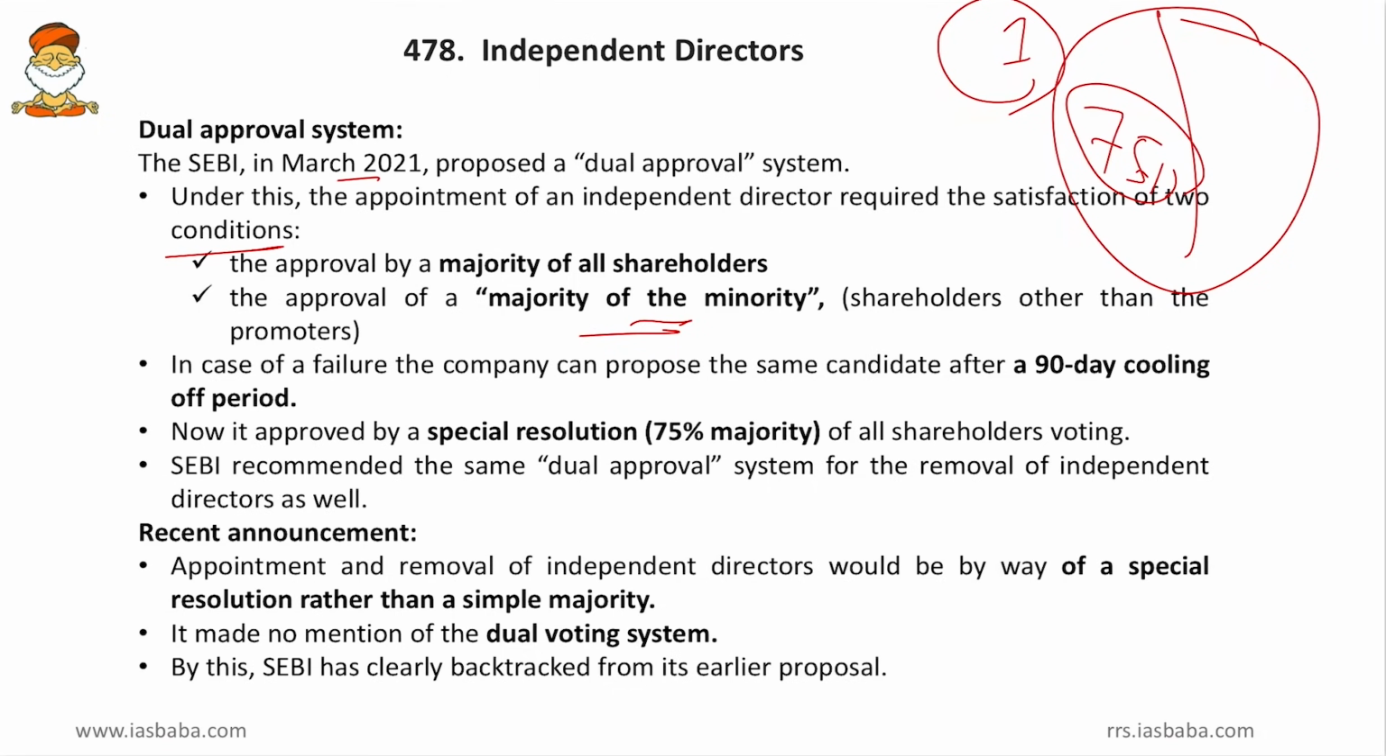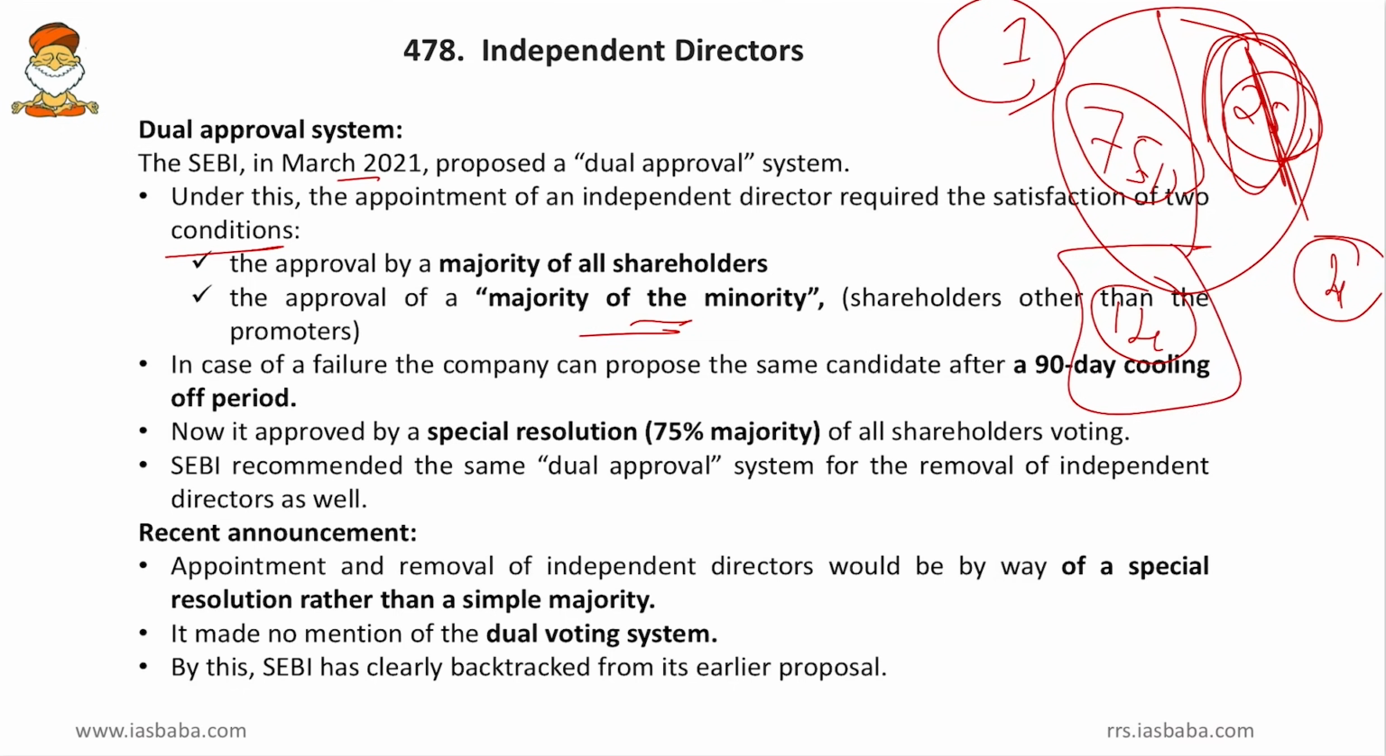But the new rule says that it has to get the approval of the majority of the minorities, that is, the majority of these 25%. So, if there are, say, 14 minority shareholders here, whom the majority shareholders vote for is immaterial, but at least a majority of these minority people have to vote in favor of that person if he has to become an independent director. So, this is the meaning of majority of the minority shareholders, or the shareholders other than the promoters.